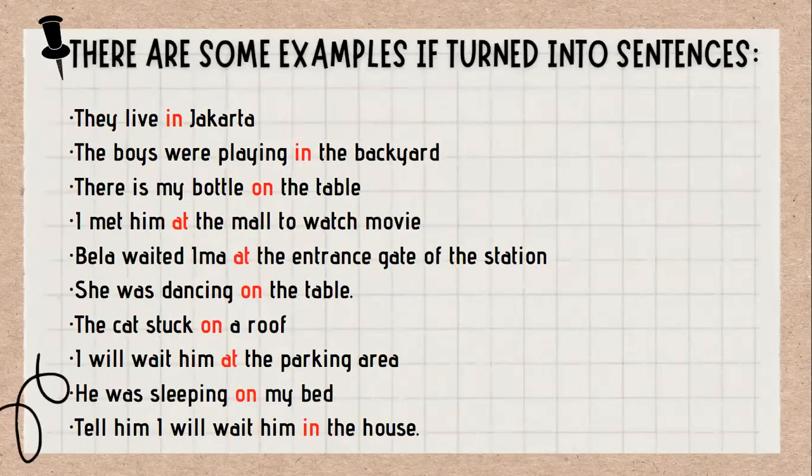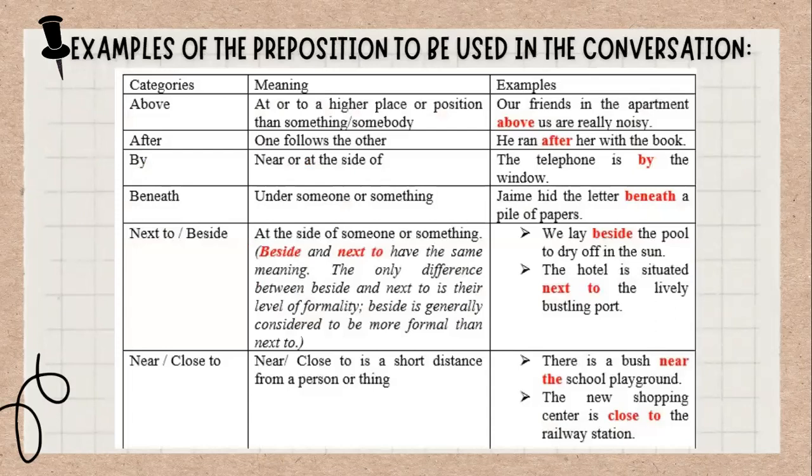Next we have some examples turned into sentences, such as: they live in Jakarta. The second, the boys were playing in the backyard. The third, there is my bottle on the table, and so on. These are examples of prepositions used in conversation.